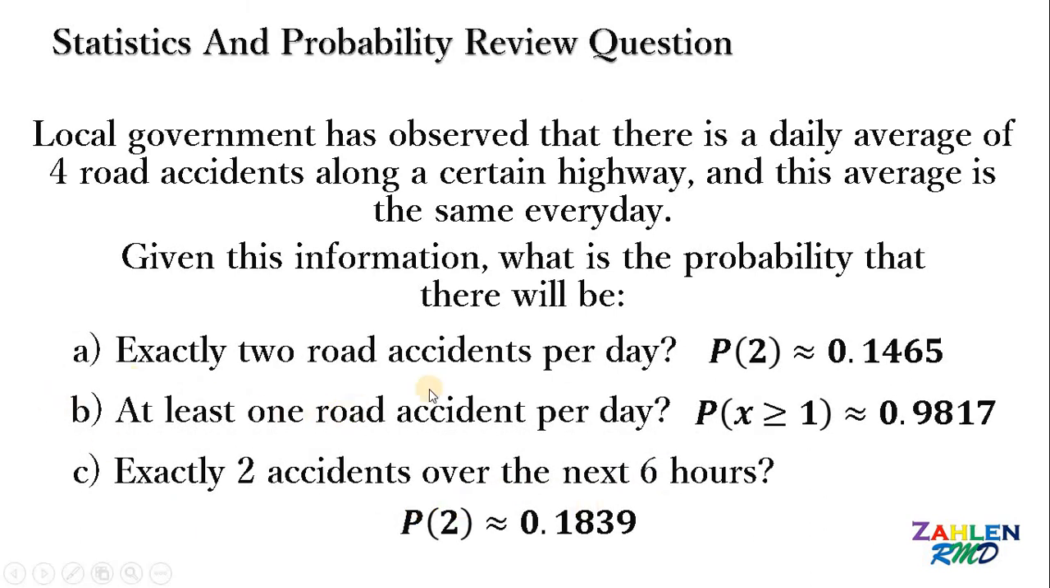Therefore, given this information, what is the probability of exactly 2 road accidents per day? We have 14.65% or 0.1465. At least 1 road accident per day, we have 0.9817 or 98.17%. And exactly 2 accidents over the next 6 hours, we have an answer of 18.39% or 0.1839. And as always, we are done.